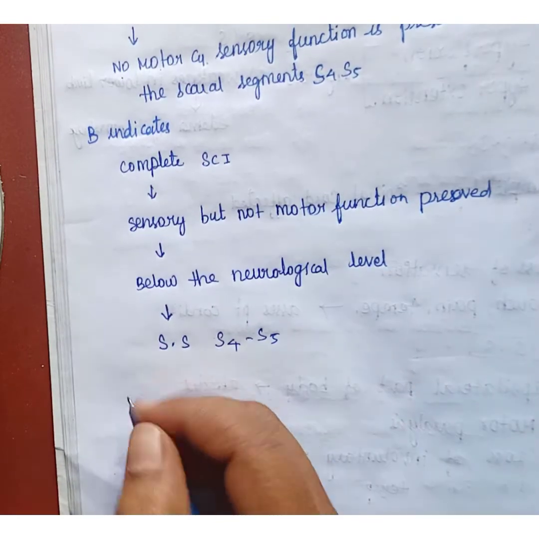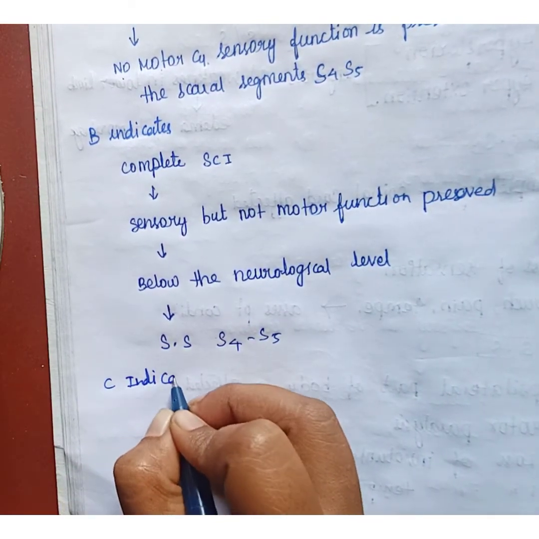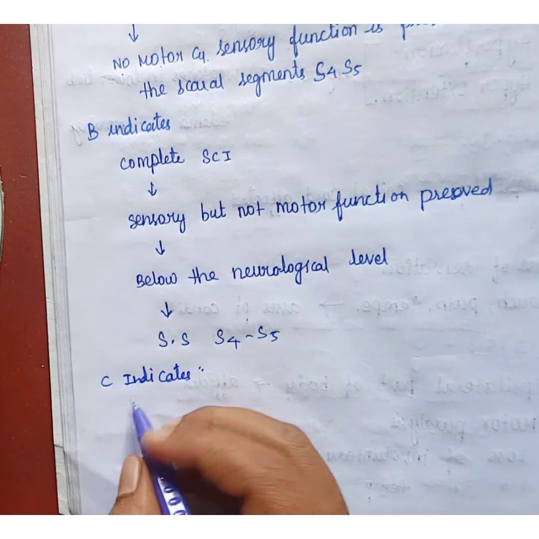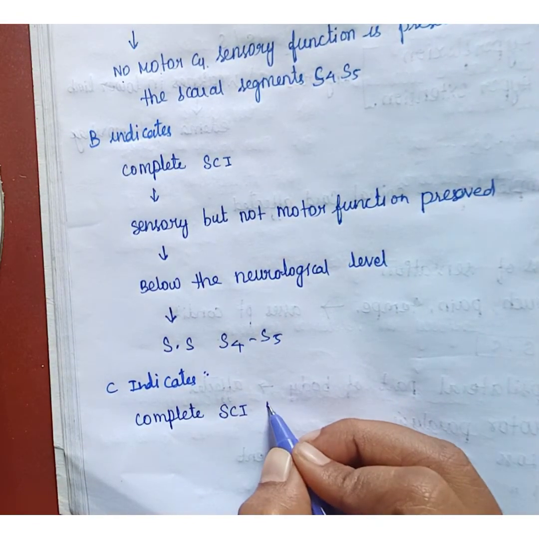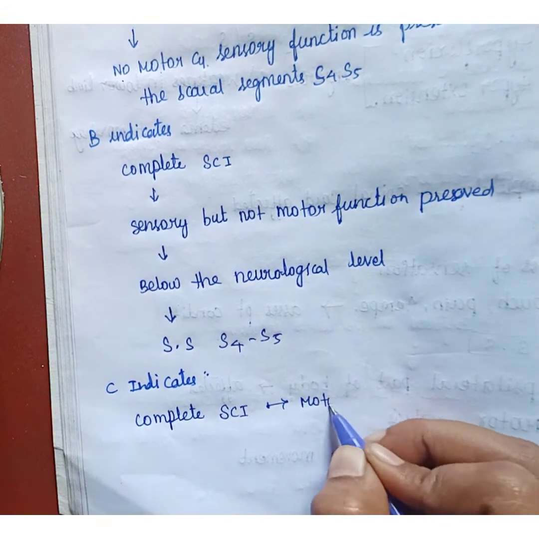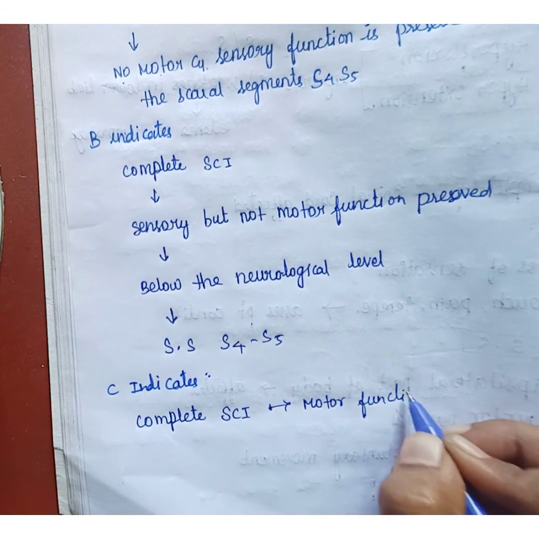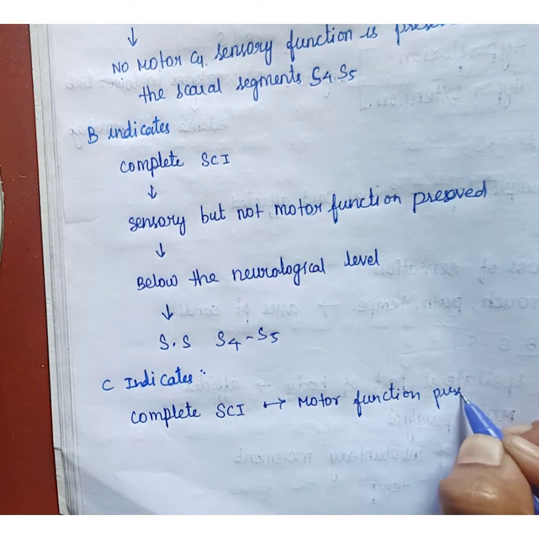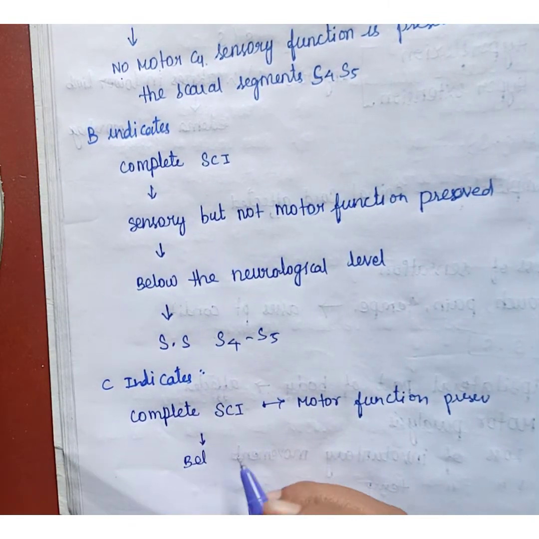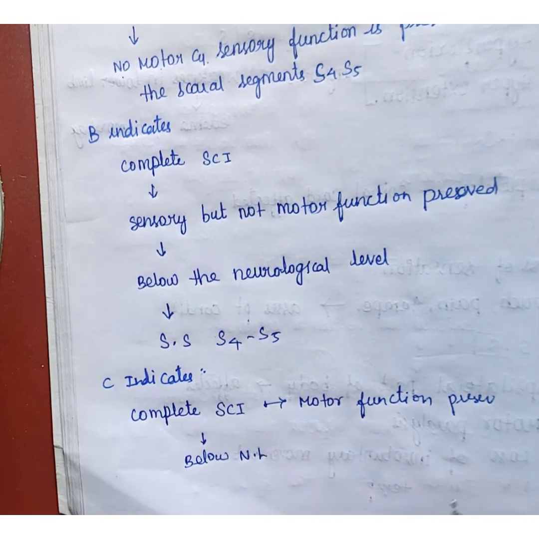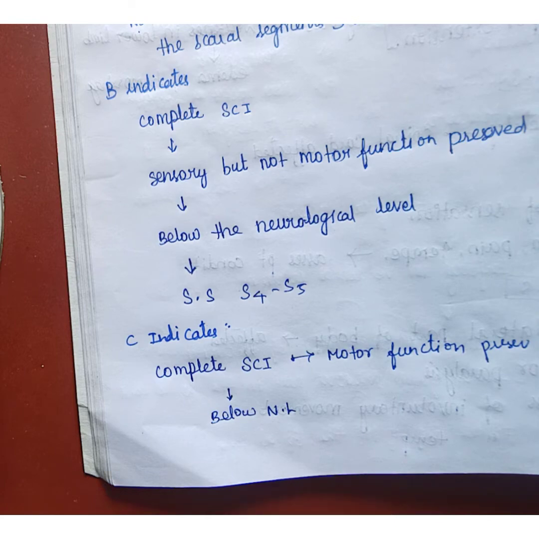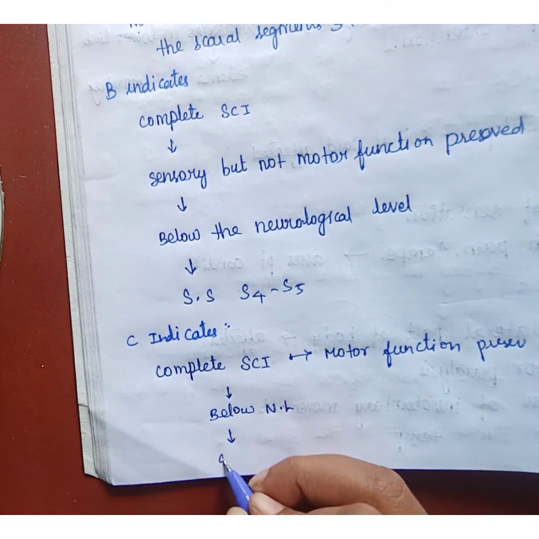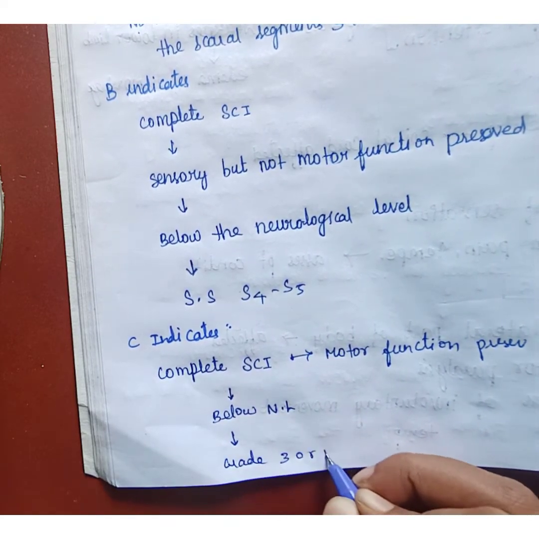Next one is C. Let's see what C indicates. Here is a complete spinal cord injury where motor function will be preserved below the neurological level, and at least half of the key muscles below the neurological level have grade 3 or more.